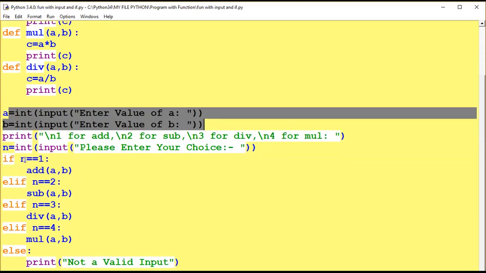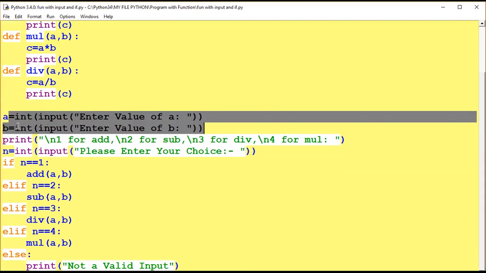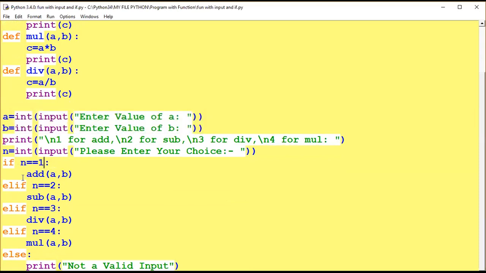And now with the option, I have to give a choice to calculate. If n equal 1, what is n here? Which I am getting here. n equal 1, add equal a plus b. Whatever you are getting will be added and printed here. And if n equal 2, n is input.